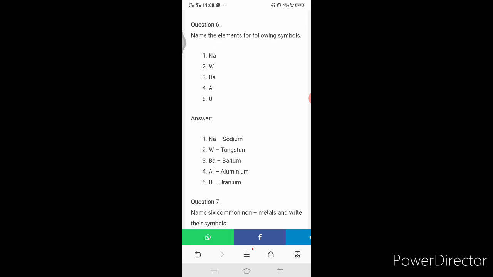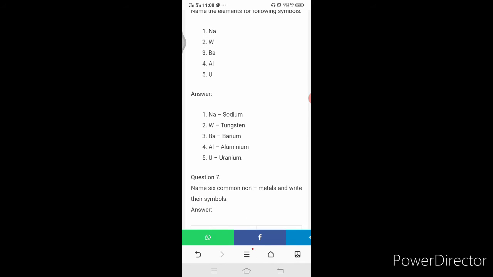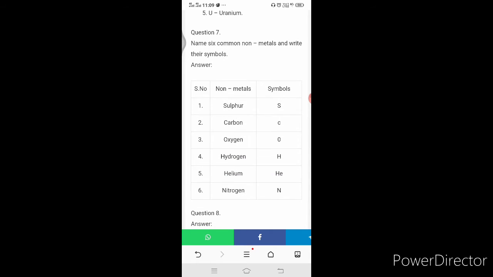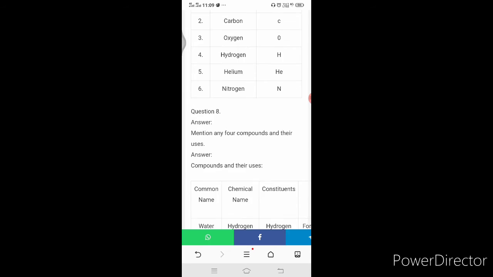Name the elements for the following symbols: Na, W, Ba, Al, U. The answer is: Na means sodium, W is tungsten, Ba refers to barium, Al refers to aluminium, U is for uranium. Name 6 common non-metals and write their symbols. Sulfur symbol is S, carbon symbol is C, oxygen symbol is O, hydrogen stands for H, helium He, nitrogen N.